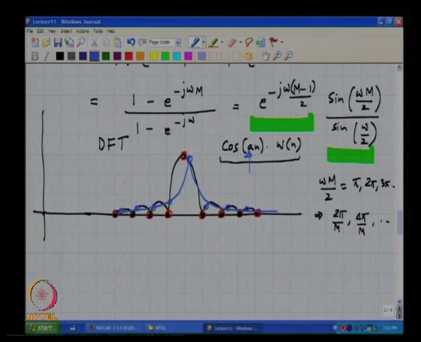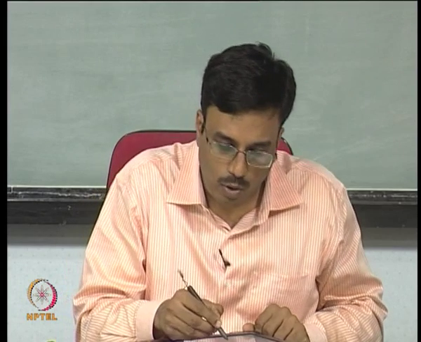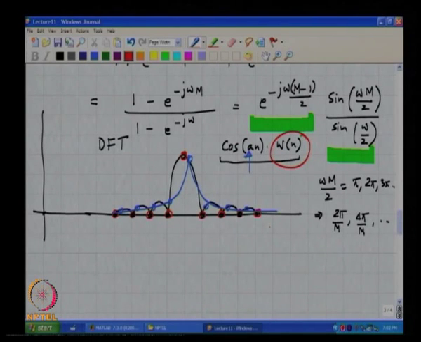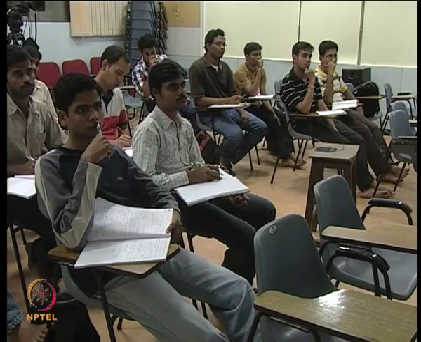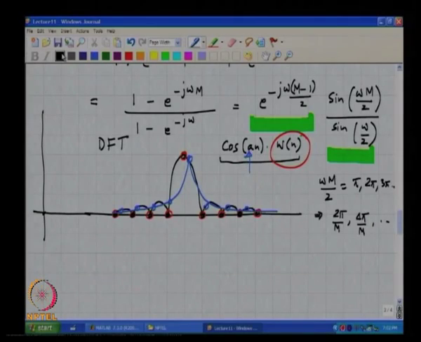And clearly the spectrum of w of n has a bearing on how rapidly this Eiffel Tower decays. Is this clear?